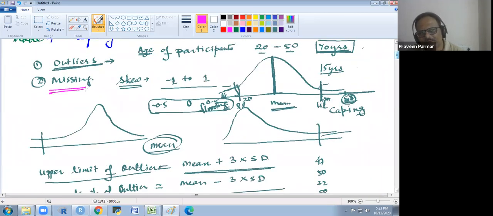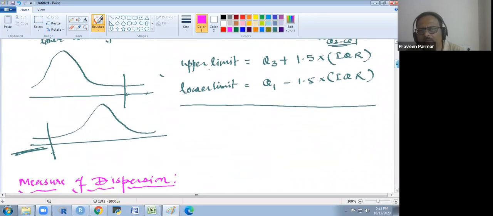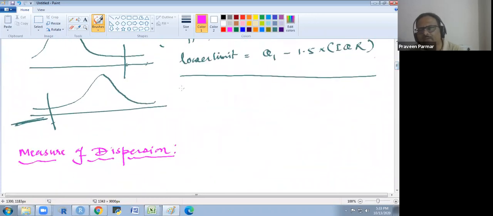Later on I have to explain this whole thing, but I will explain it here also. What do we do with missing data? Sometimes we have missing data. If you have missing data in less than 5% of observations, we could remove those observations.